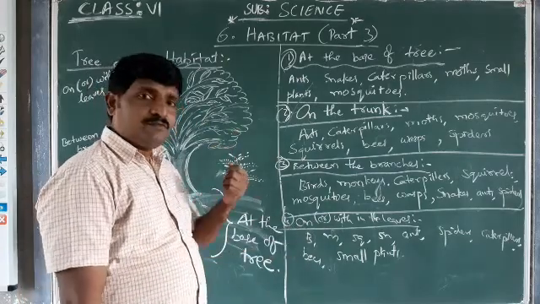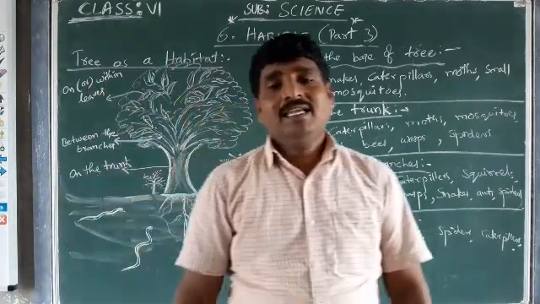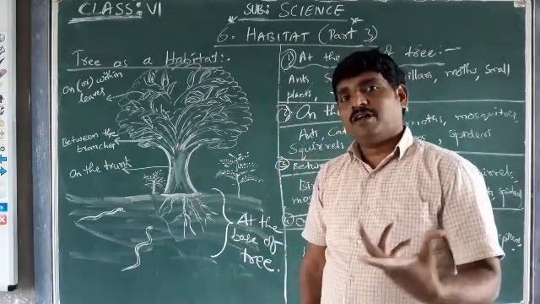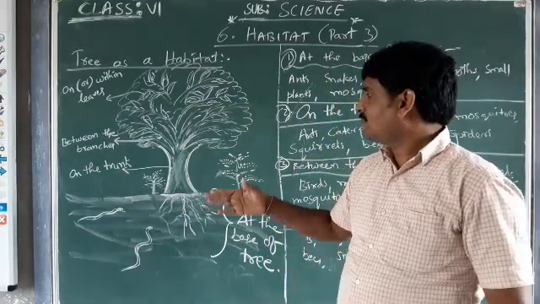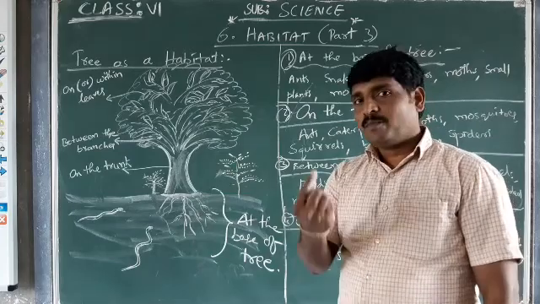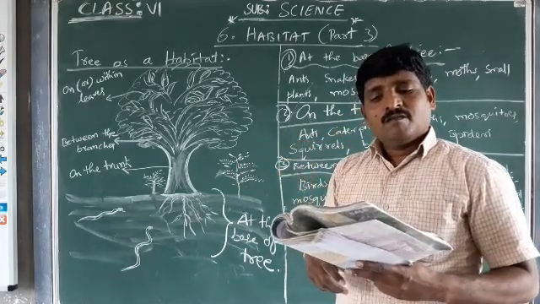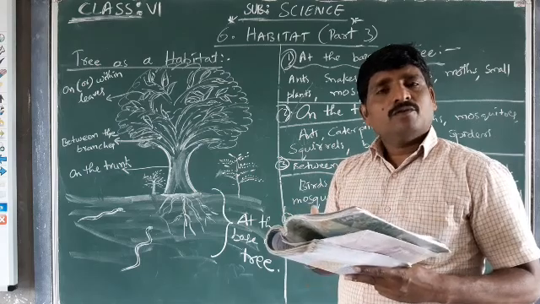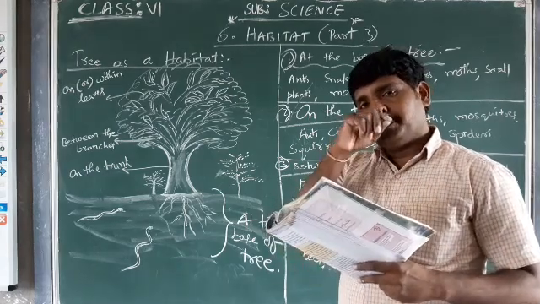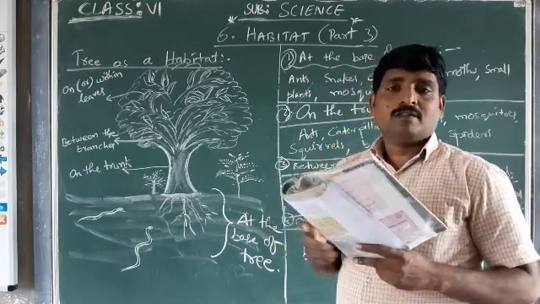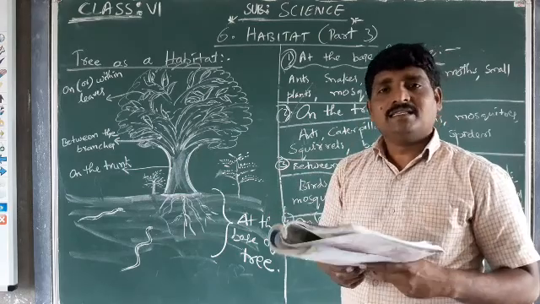Yes, we can consider it so, because small plants, like the green velvety growth we observe on the trees, are growing there. So for the plant, we can consider the tree as a habitat.